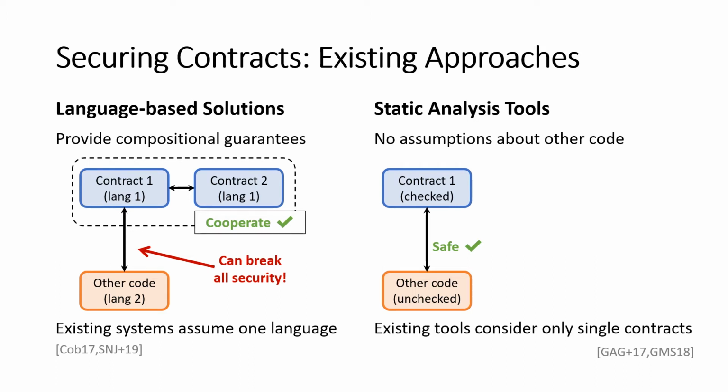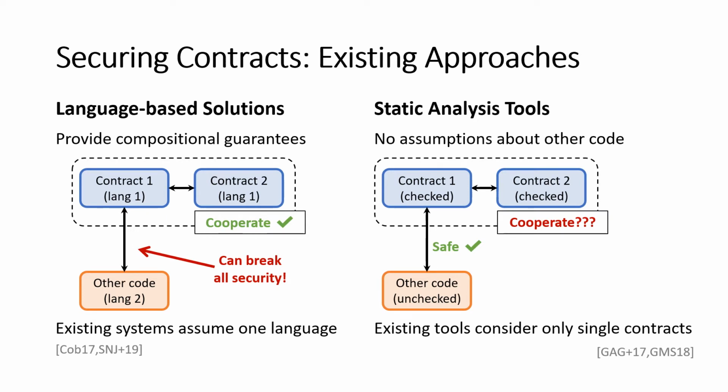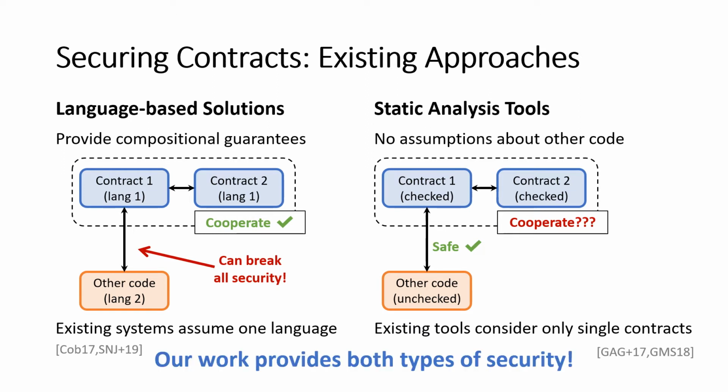Unfortunately, most of these systems consider only a single contract, and they provide non-compositional security guarantees. So that means while we can certainly check two different contracts, if we want to compose those contracts into a larger application, we have no way of knowing if that application will actually be secure as a whole, or if it will simply be each of the individual contracts that end up behaving and interacting in unexpected ways.